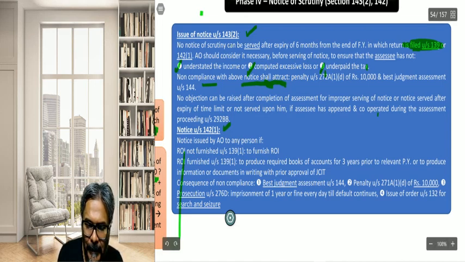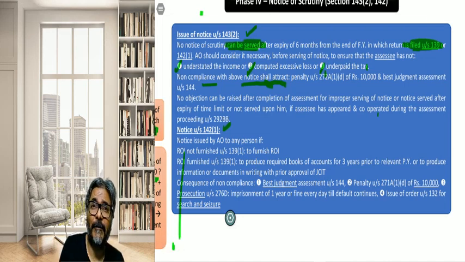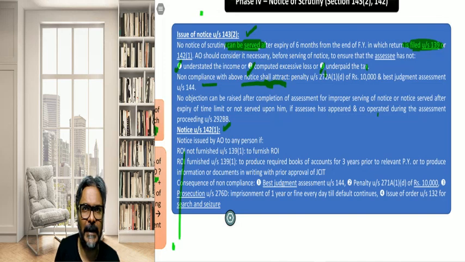The next point, students, is very, very important in the case of notice of scrutiny. It is about the time limit for the service of the notice of scrutiny. The notice of scrutiny should be served within what? Within 6 months from the end of the financial year in which the ROI under 139 has been filed.